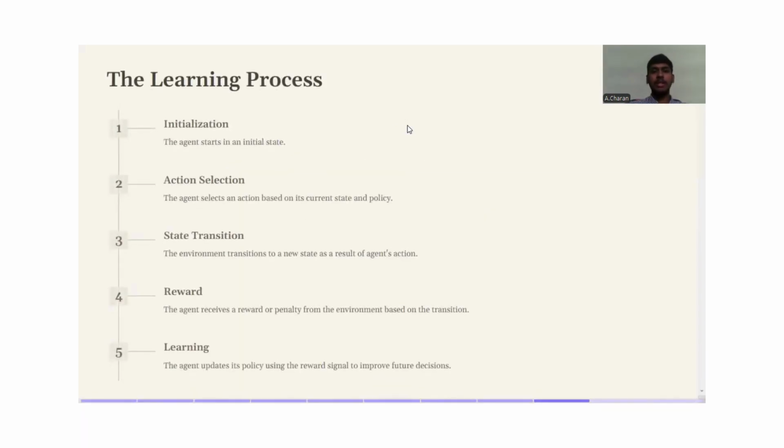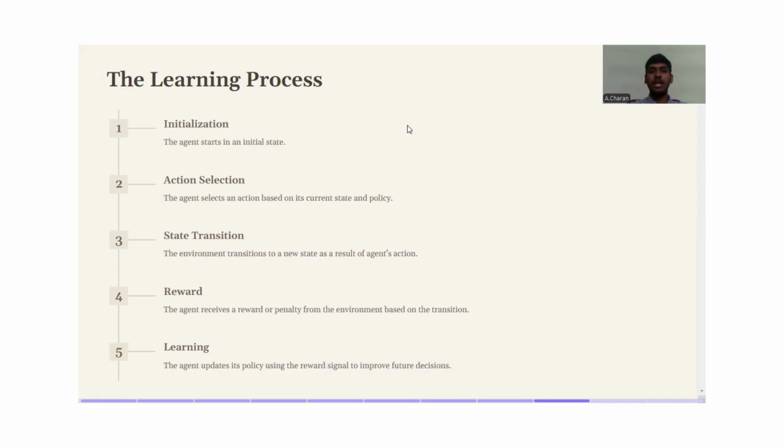Now, the next one would be the learning process of reinforcement learning. First one would be initialization. Initialization is a process where the agent first evaluates the initial state and starts at an initial state. The next one would be action selection. Action selection is a process where the agent selects an action based on its current state and policy, which the agent has observed in the initial state, and he observes how the environment behaves. The next one is state transition. The environment transitions to a new state as a result of the agent's action.